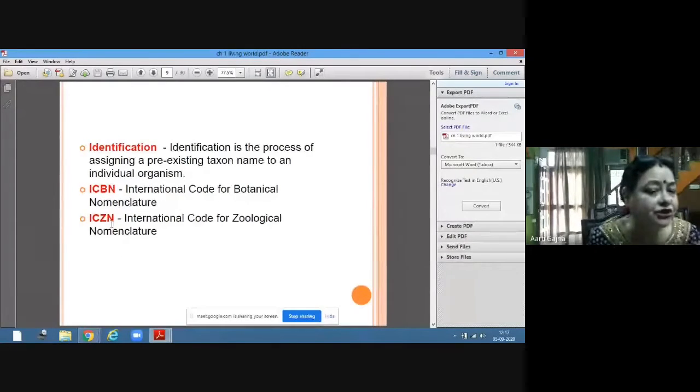Now there are two international codes, one for botanical nomenclature and one for zoological nomenclature. You have to learn these abbreviations. ICBN is the International Code for Botanical Nomenclature, for the naming of plants, and ICZN is the International Code for Zoological Nomenclature, for the nomenclature of animals.